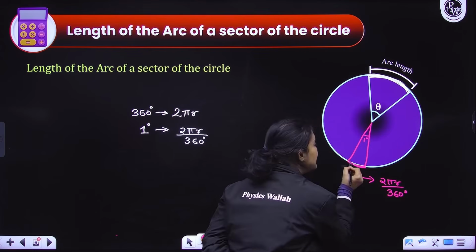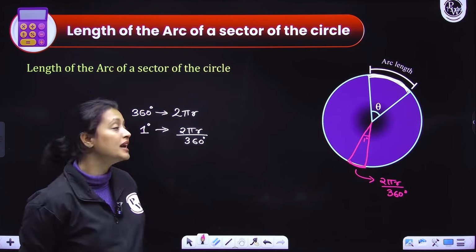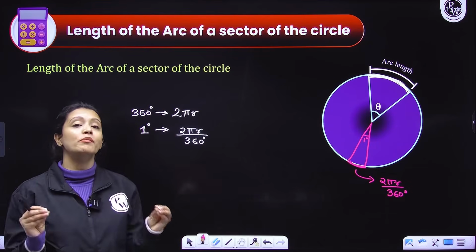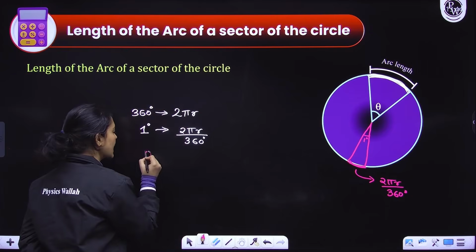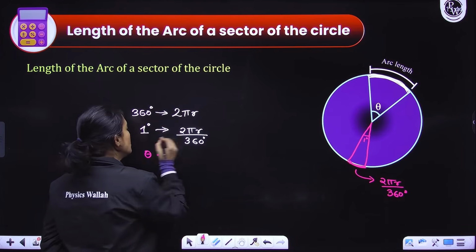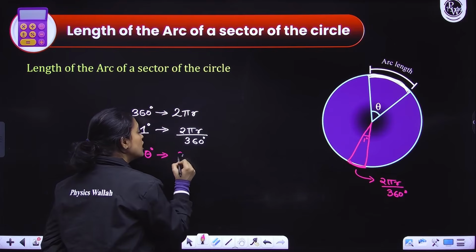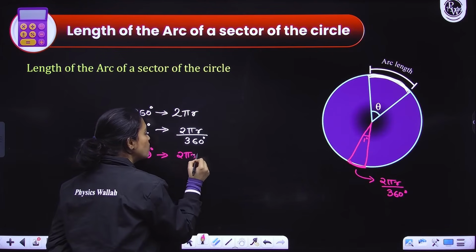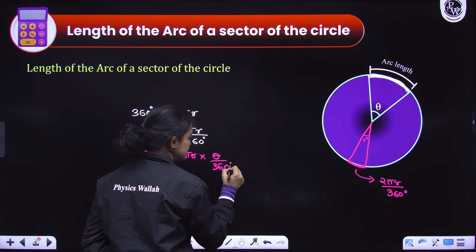This pink length here would be 2 pi r divided by 360 degrees. Understood? But I want the formula for any random angle theta. So for that, I will again use the unitary method. So for the angle to be theta in degrees, the total arc length would be 2 pi r into theta by 360 degrees.